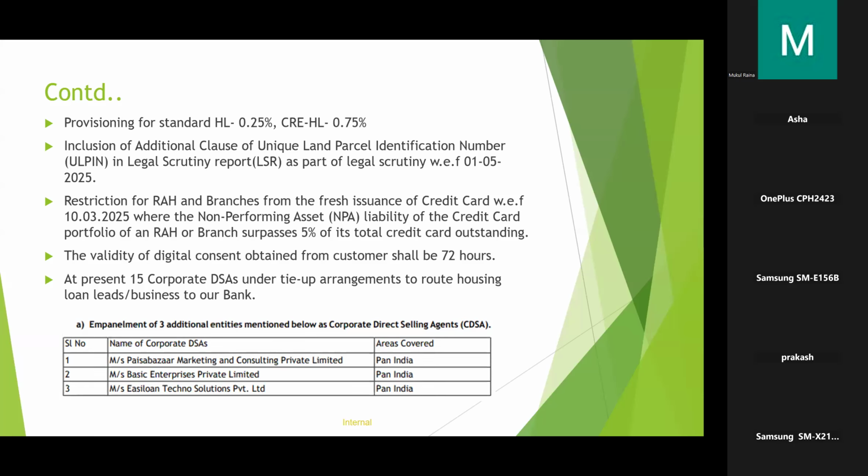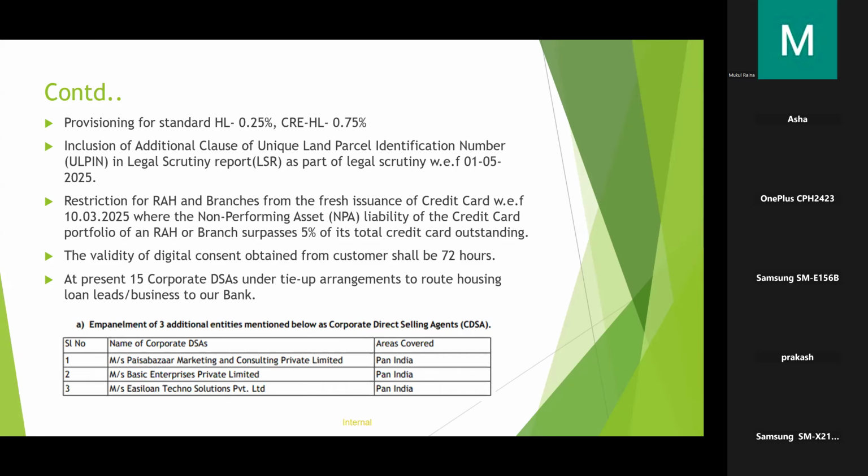And what is the validity of digital consent obtained from the customer? That is 72 hours. In the case of a credit card application and all, you will be getting a digital consent. What is the validity of that digital consent? It is valid for 72 hours, that is 3 days, not working days.